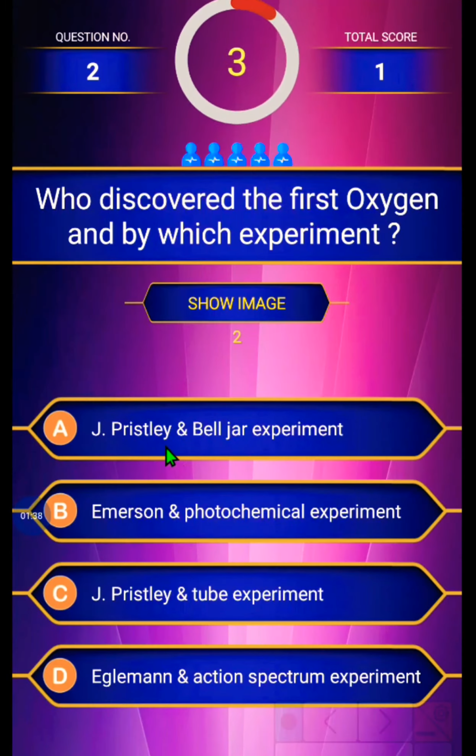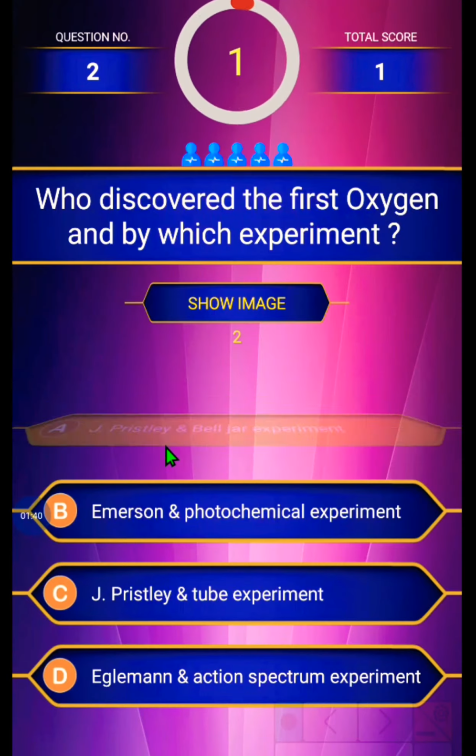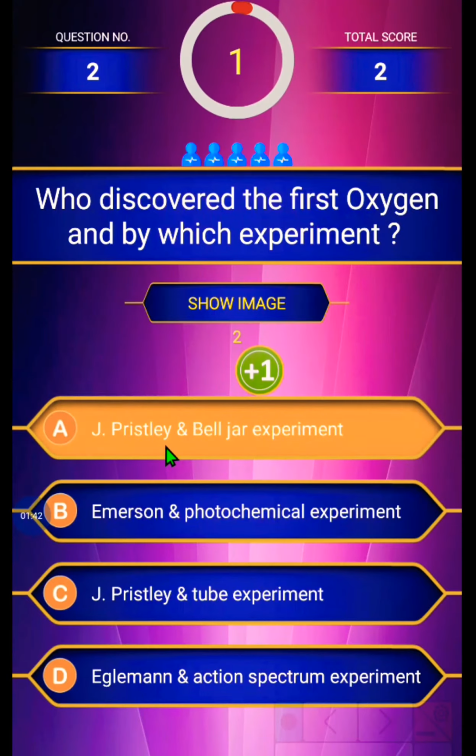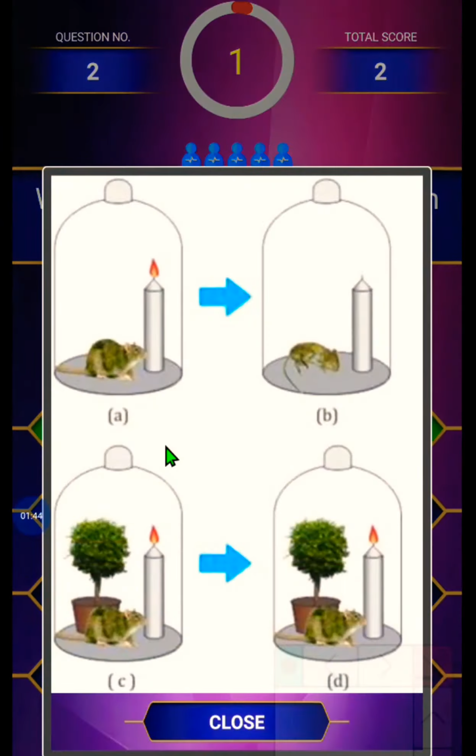The correct answer is J. Priestley and bell jar experiment. This is correct. You can see it is the bell jar experiment, with the rat, candle and a jar. Hence it is called the bell jar experiment. In this, the rat died, and after putting in one plant, the rat stayed alive.